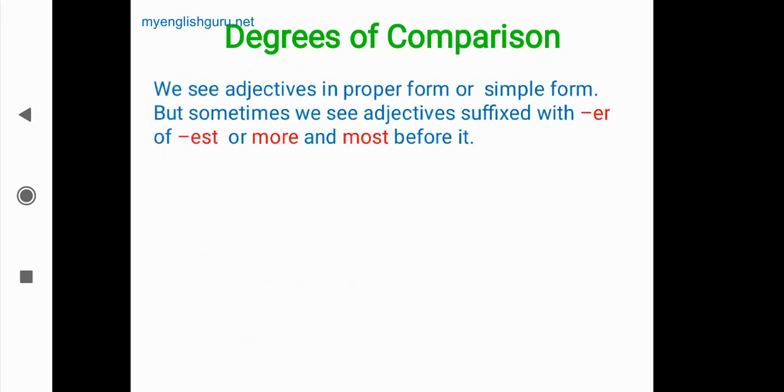Now we'll see degree of comparison. This is basic. Okay, in detail degree of comparison we'll see in another video, but these are the basics. We see adjectives in proper form or simple form, but sometimes we see adjectives suffixed with er or est, or more and most before it. Okay, we see some sentences with the adjectives in different forms. Sometimes we find that the adjectives are added with er or est.